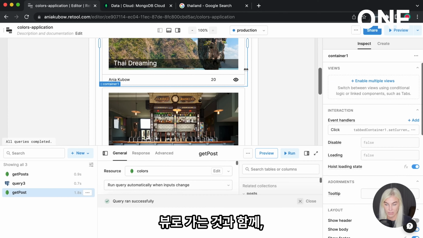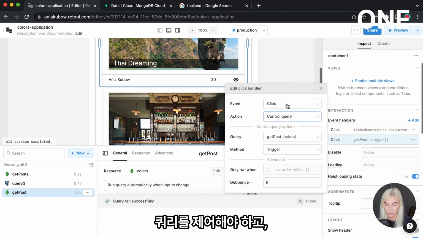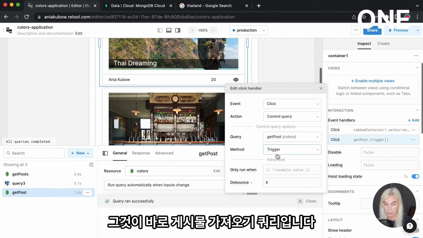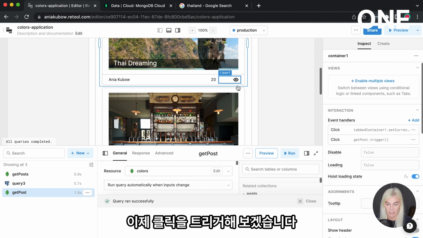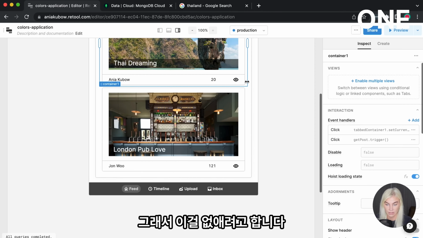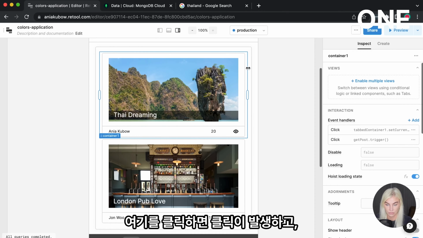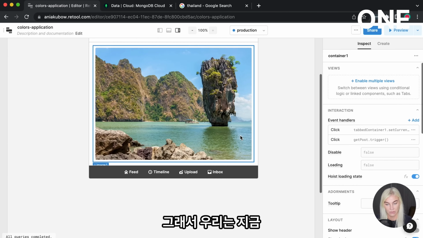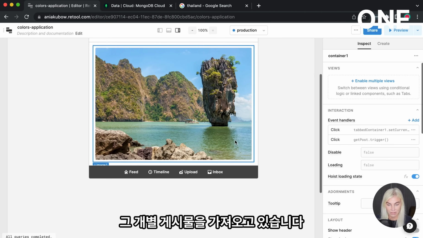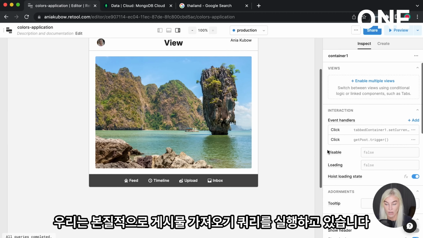Okay, so this just means that if we click on here, along with going to the view, we also need to control a query, and that is the get post query. So that is looking good. Let's go ahead and trigger the click now. So I'm just going to get rid of this. Click on here, trigger the click. And great. So we are getting that individual post right now. We're essentially running the get post query.